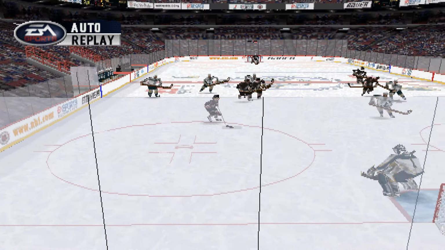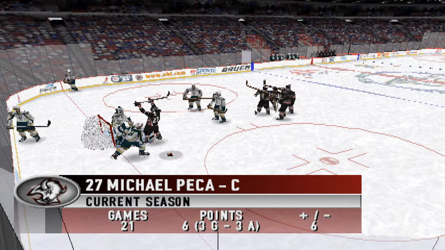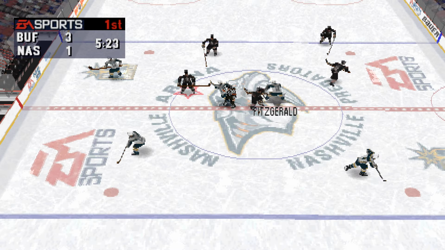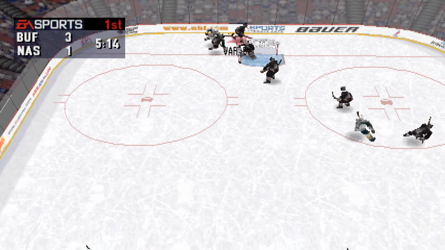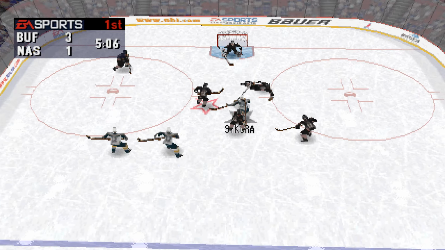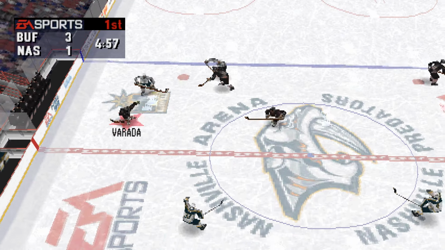Let's take a look at the replay. We start with the puck in the offensive zone. Pekka let a wrist shot go and turned the light on. They drop the puck. 4:37 into the first period. Buffalo goal scored by number 27, Mike Pekka, assisted by number 4, Mike Wilson, and number 30, Dwayne Rollison.